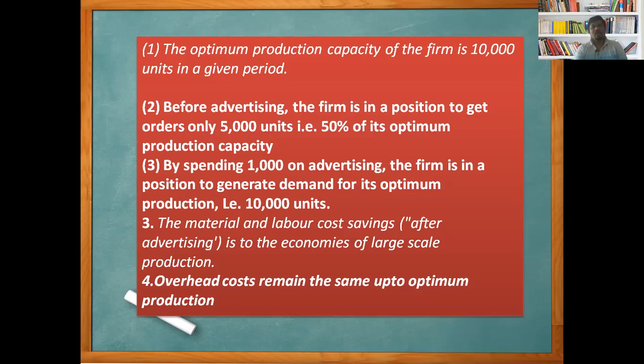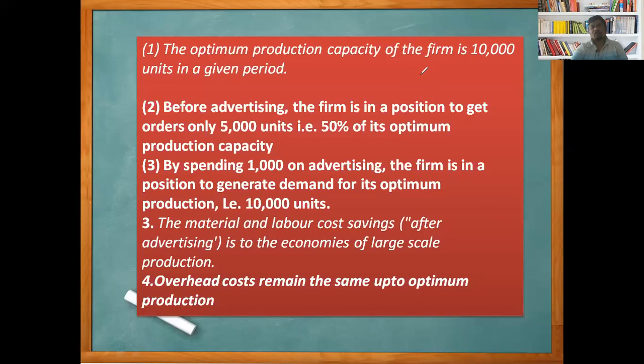Third, the material and labor cost saving after advertising is due to the economies of large-scale production. And the fourth one, overhead costs remain the same up to optimum production. Now look at the students here. I would like to mention some of the assumptions we are going to make.